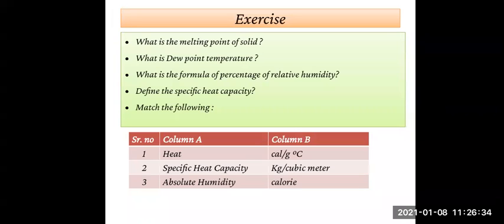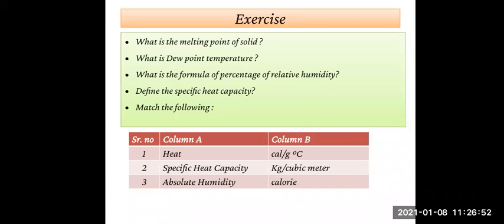The answer is calorie. The unit of heat is calorie. Remember that.